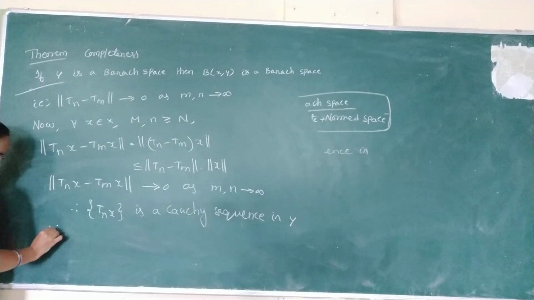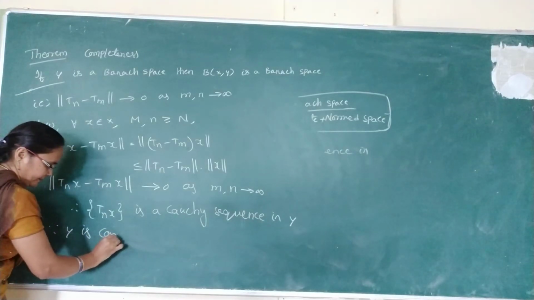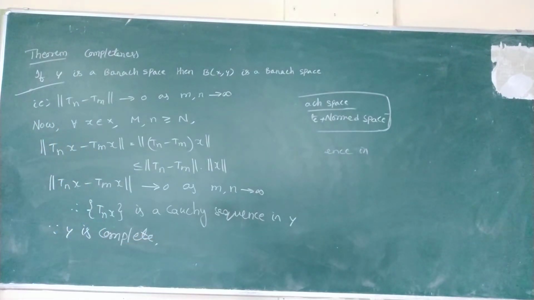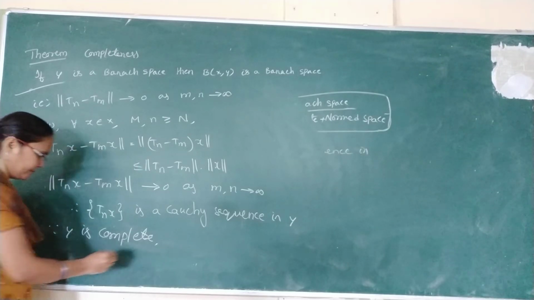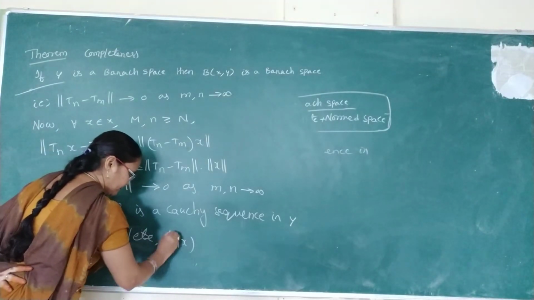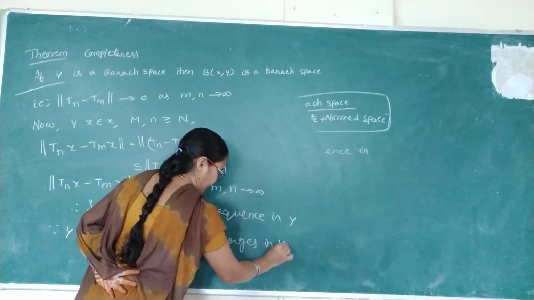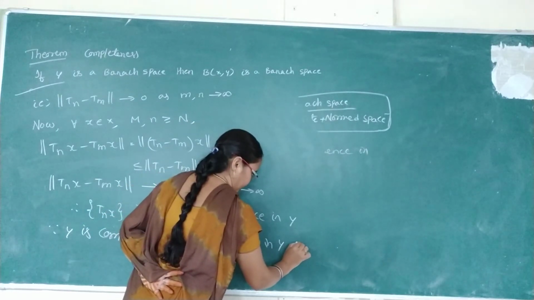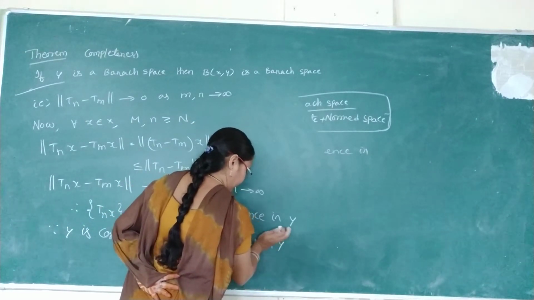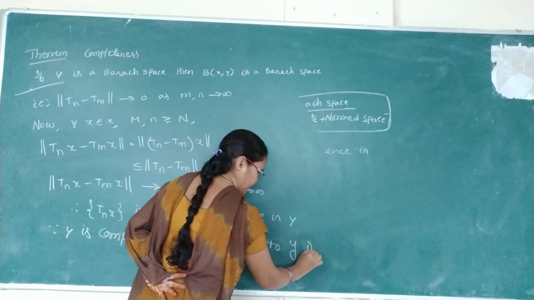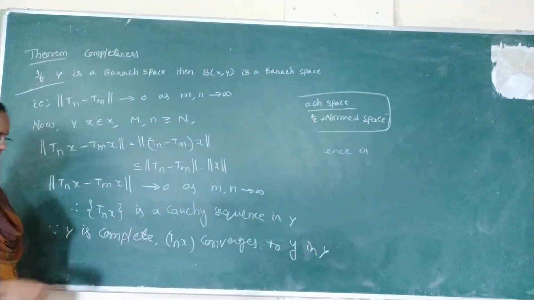So since Y is complete, this Tnx converges in Y, converges to a small y in capital Y. So we are taking that element small y.